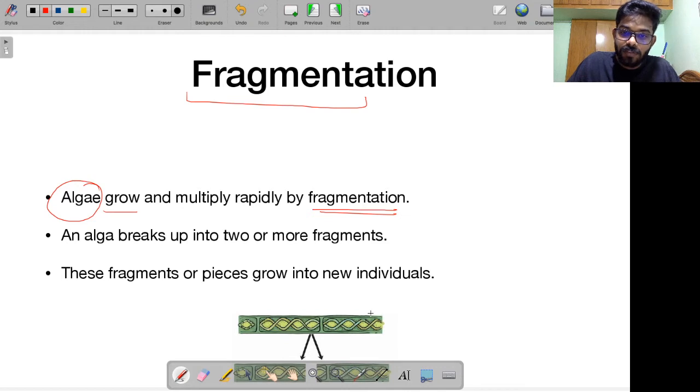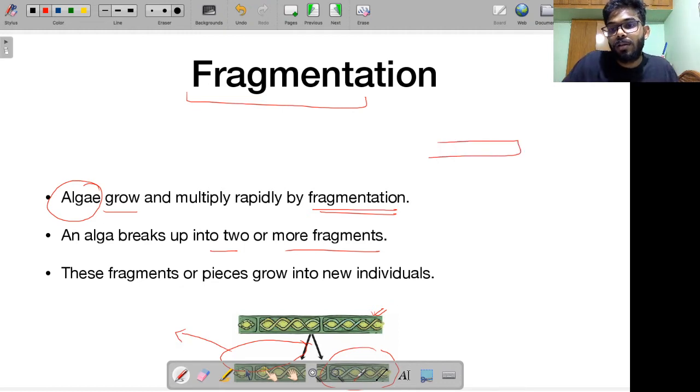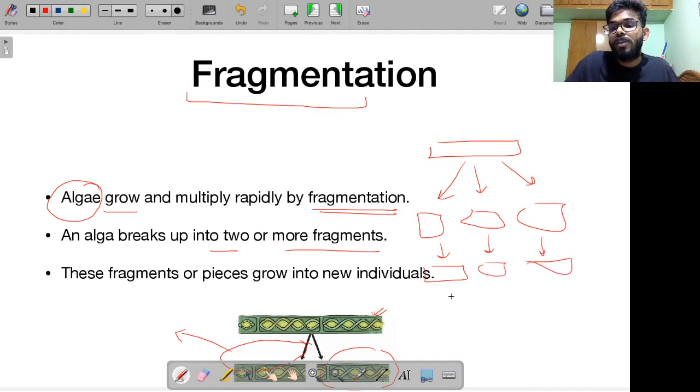In algae, what happens if this is a parent? This algae breaks up into two or more fragments. See, it has broken up into two fragments. One fragment is this, the other fragment is this. These fragments grow out as two new individuals. So that means you had a single parent. It broke into two. Let's say it broke into three. 1, 2, 3. Each of these three will grow out as new individuals. They will grow bigger and bigger. They will mature. Then they will undergo fragmentation and further reproduce. Alright. So this is the concept of fragmentation. This is yet another method of asexual reproduction.